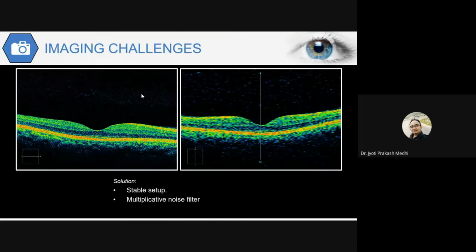Most of these are additive in nature. That means they are added to the voice signal. Similarly, whenever we have added noise information in our images, it can be eliminated easily by subtracting it from the original image. But if the noise is multiplicative in nature, that means it is in A into B format, then we cannot go for subtracting the noise.